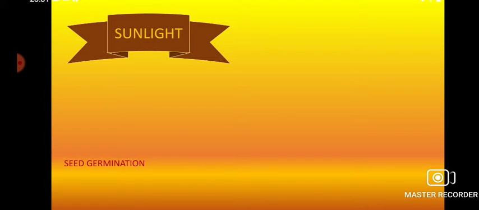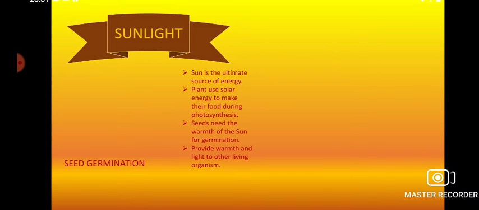Next, coming to sunlight, we are all surviving because of sunlight. You can see the sun is the ultimate source of energy. The entire life process on earth exists because of sunlight. You must have seen that scientists are searching for life other than on earth, but they are not able to find life on those planets which are without sunlight. They are extremely dead cold. No life can be supported there.